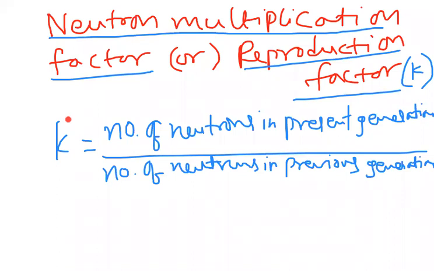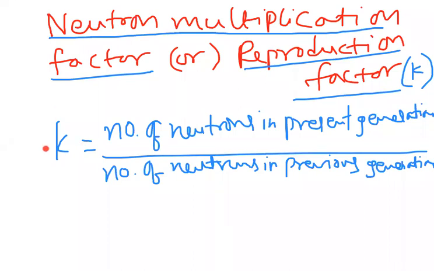By using this K value, we decide the state of the nuclear fission: whether it is dangerous, controlled, uncontrolled or stable, and what type of reaction is going on. By knowing the value of K, we can decide the type of reaction, uncontrolled or controlled chain reaction, or whether the reaction stops.